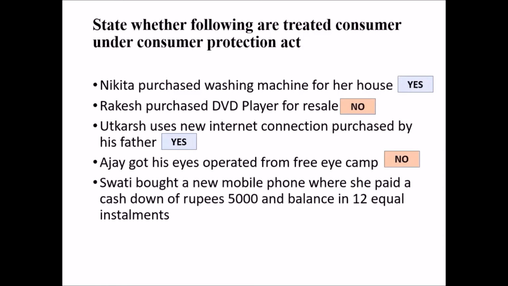Next, Swati bought a new mobile phone where she paid cash down of rupees 5,000 and the balance in 12 equal installments. So here you can see that she is paying cash and for the rest of the money she has a deferred payment. Since she is paying for it, Swati is a consumer.